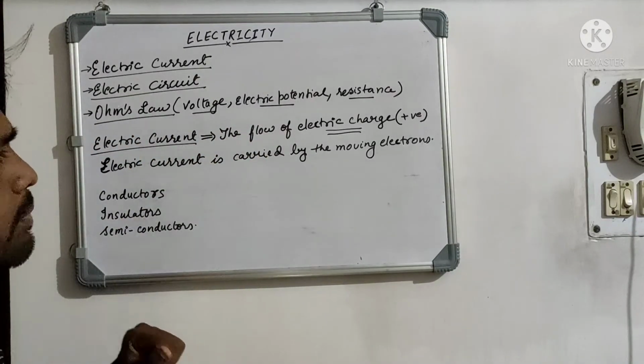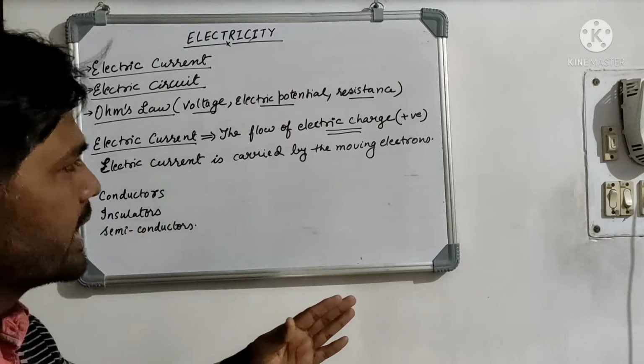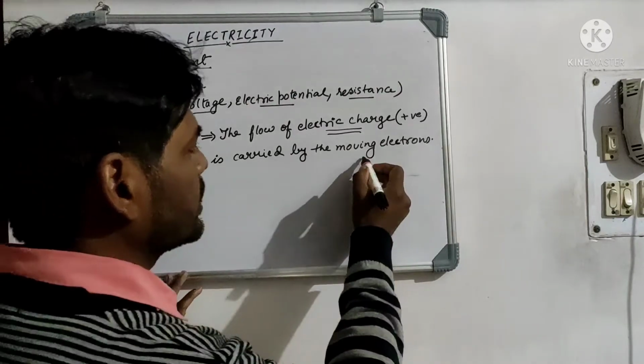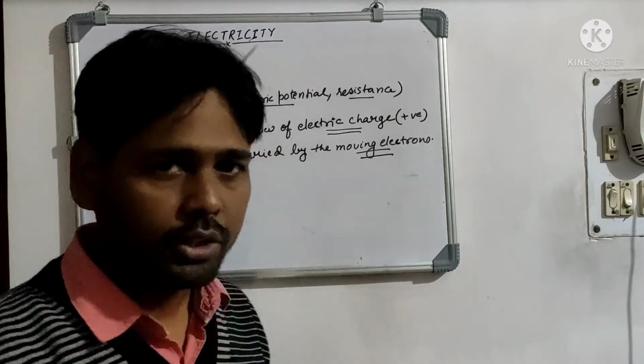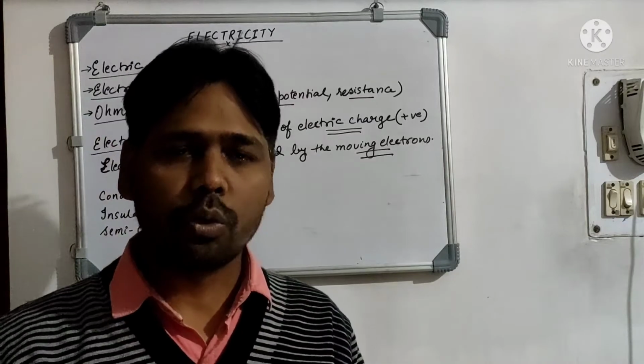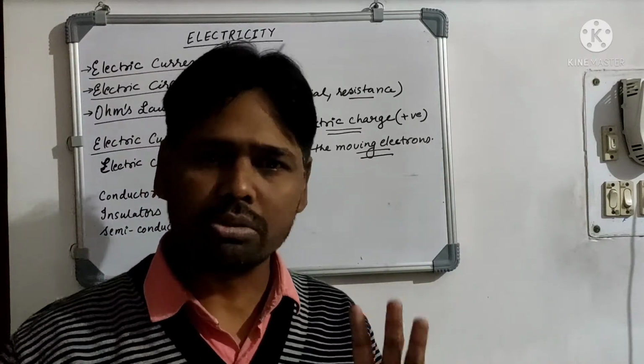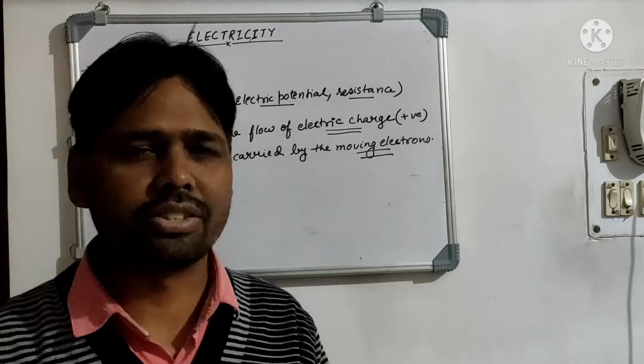Moving on to the current. Current can also be defined as the current that is being carried by the moving electrons. Electric current can be conducted only if there is a presence of free electrons in the current carrying agents.